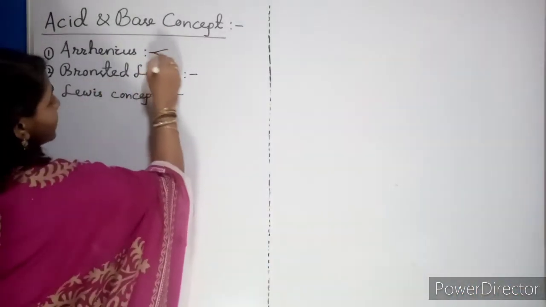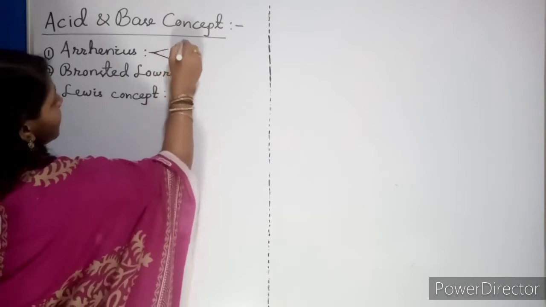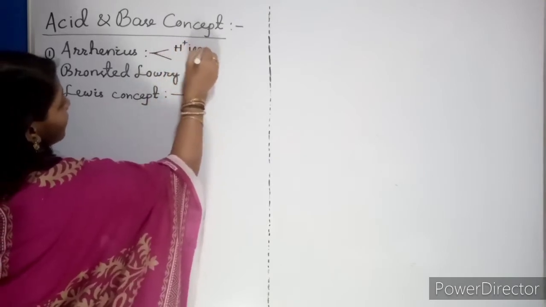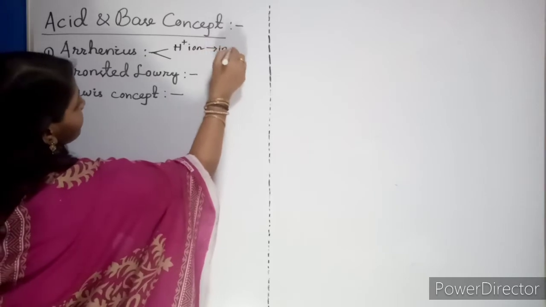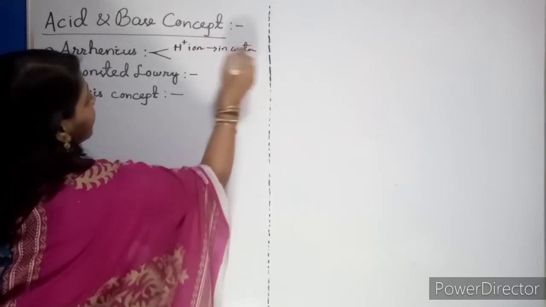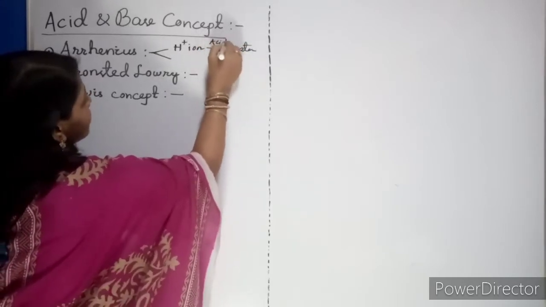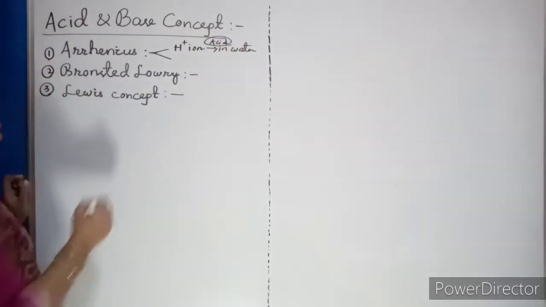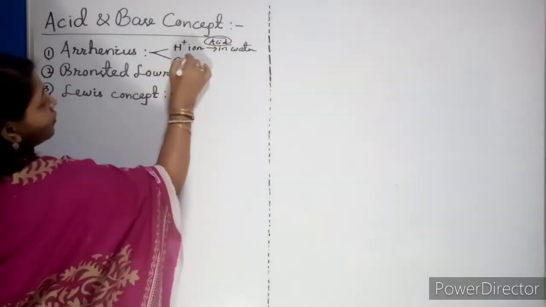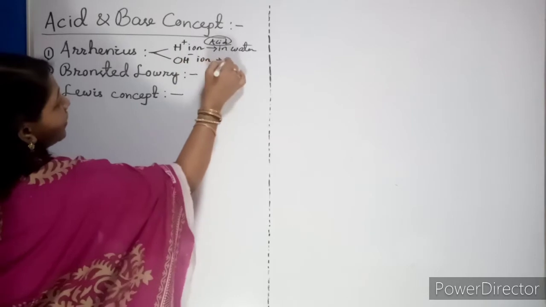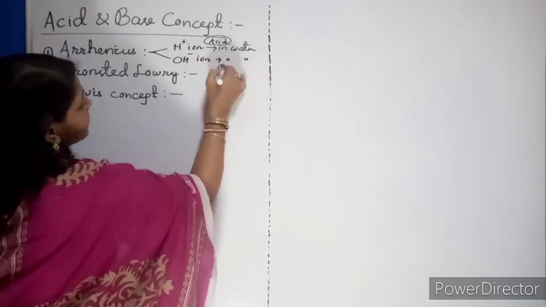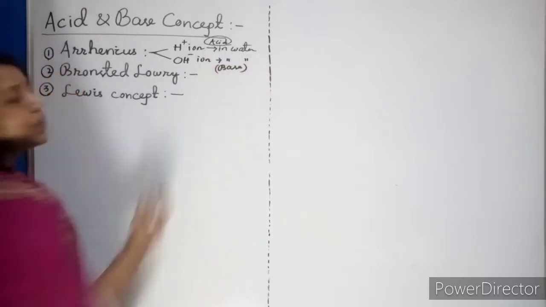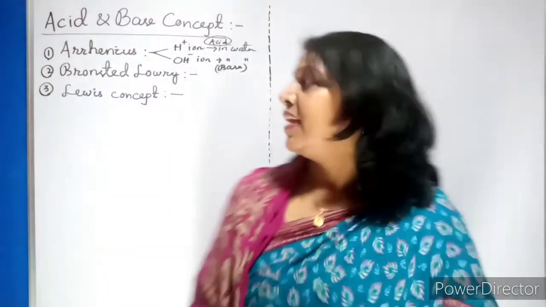His concept is that which gives H+ ion in water, he called that an acid. Clear? Now base, that will give OH- ion in water. This is called a base. Clear?